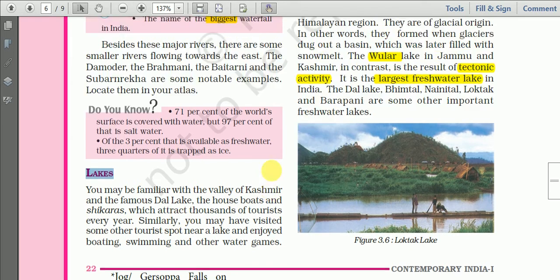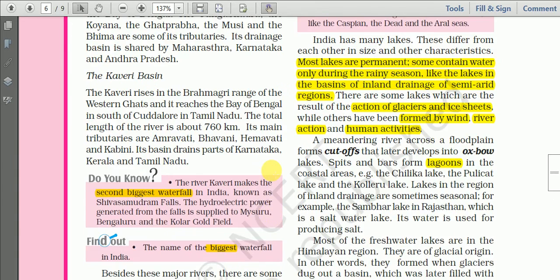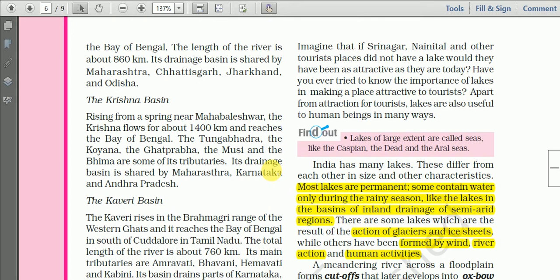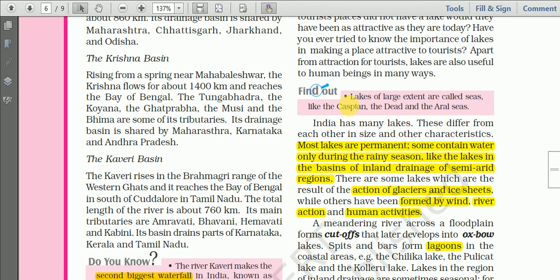Okay, so in this section we will learn different types of lakes based on origin. One piece of information is given here. Lakes of large extent are called seas, like the Caspian Sea, Dead Sea, Aral Sea.